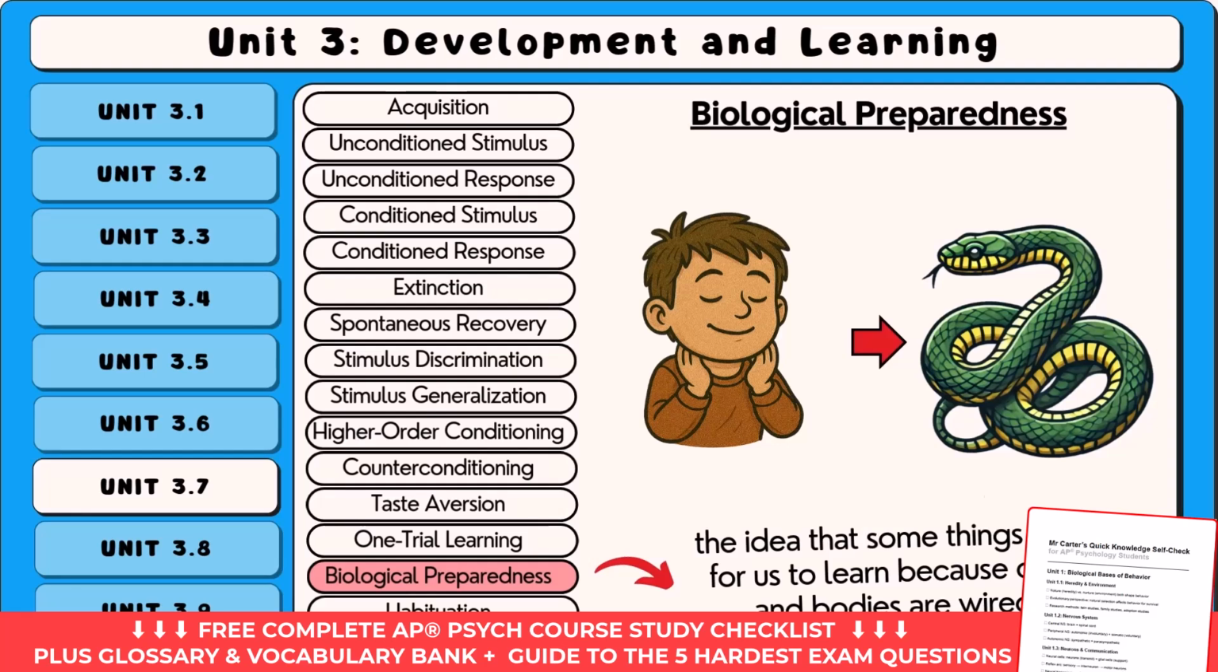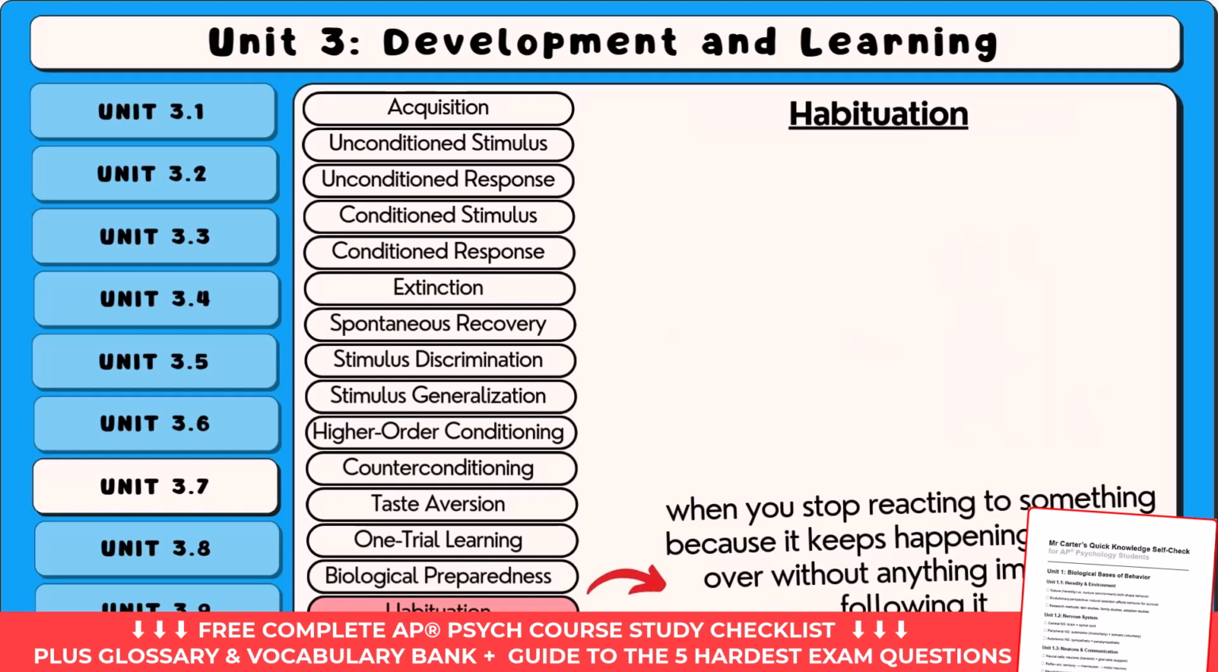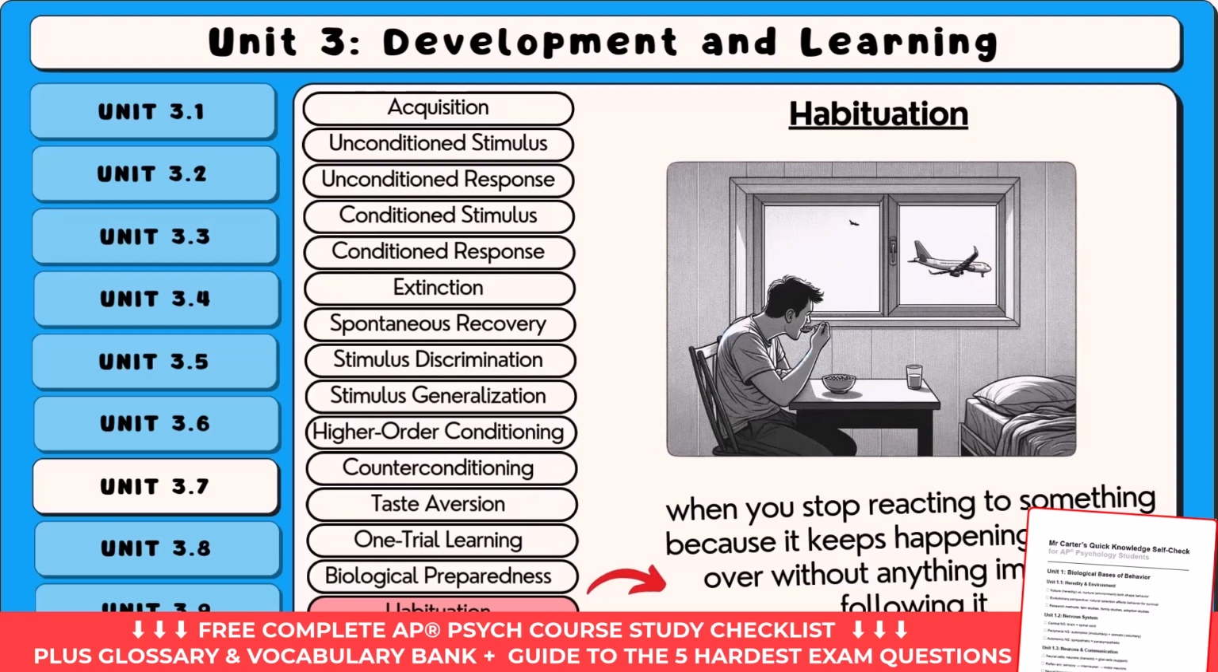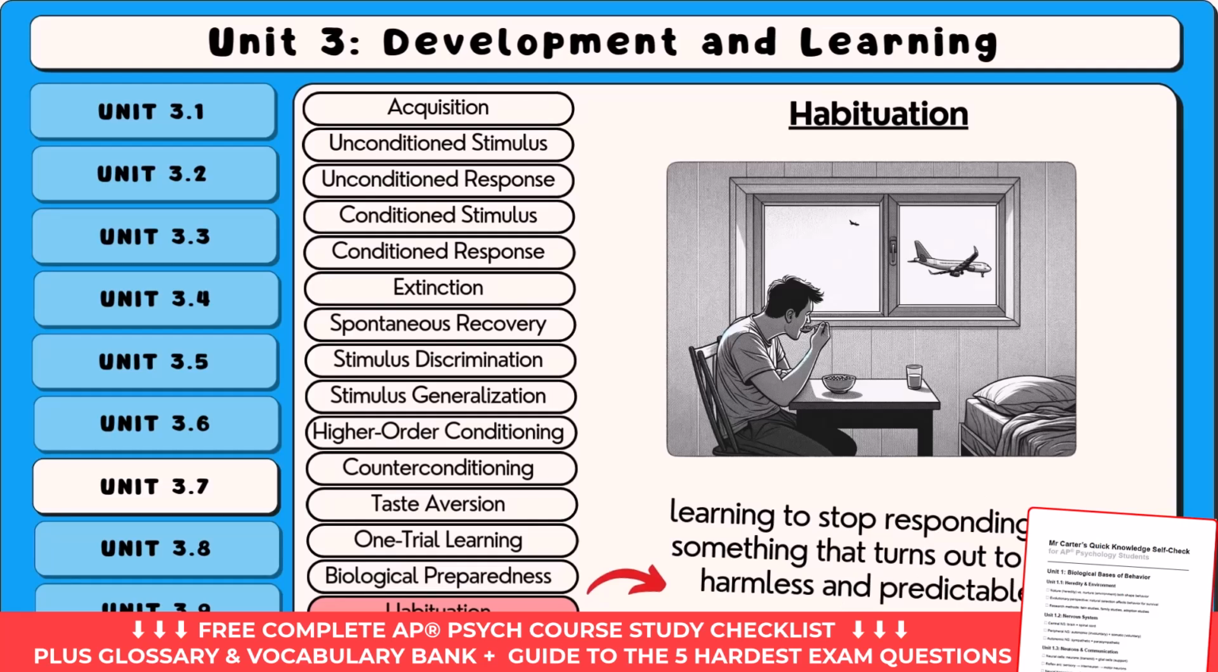Habituation is when you stop reacting to something, because it keeps happening over and over without anything important following it. Imagine you move to a new house near an airport. At first, every time a plane flies overhead, it's super loud and hard to ignore. But after a few days, you hardly notice it anymore. Your brain has figured out that the noise doesn't matter, so it tunes it out. That's habituation, learning to stop responding to something that turns out to be harmless and predictable.